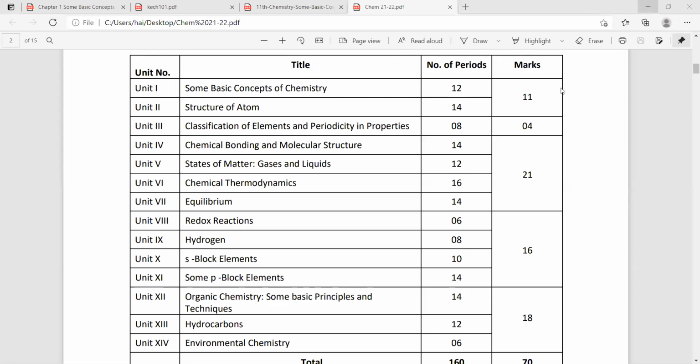I think you know some of the lesson names already. The second chapter, structure of atom, you studied in class 9th. Even classification of elements, you studied in class 10th. Yes or no? Yes. Even chemical bonding, like ionic bond and covalent bond, we studied. Next is states of matter, which we also studied in class 9th, like conversions from solid to liquid, liquid to gas. Next, redox reactions you also know very well.